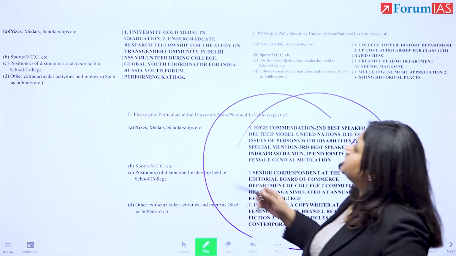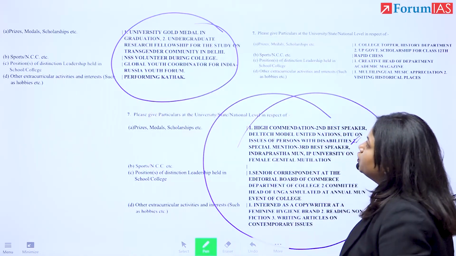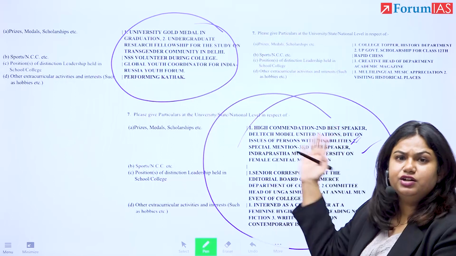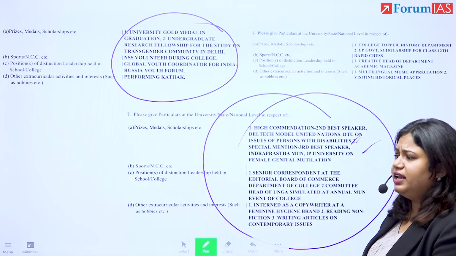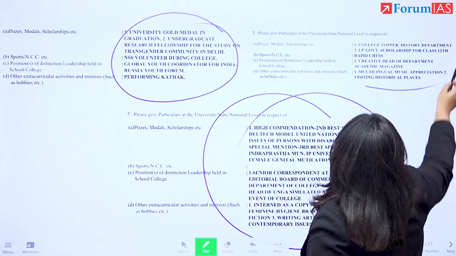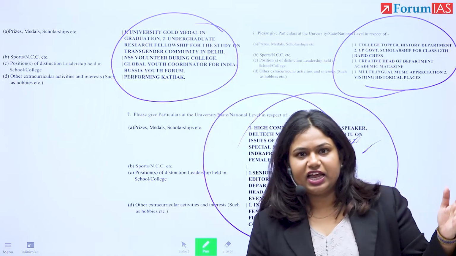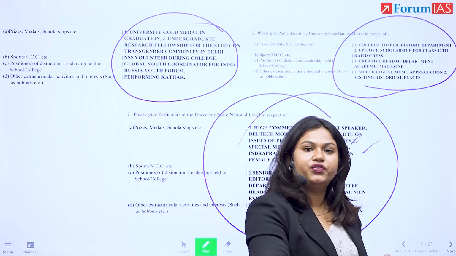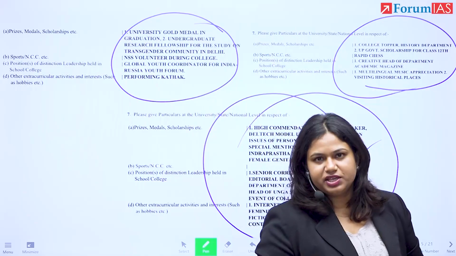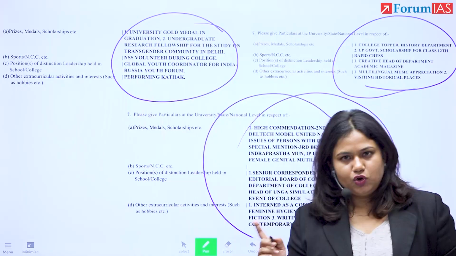Right? For example, this person who's an NSS volunteer, youth coordinator for Russia Youth Forum, working with the transgender community, is more inclined towards an administrative profile. Again, this person, creative head, multilingual, music appreciation, would be more interested towards an academic profile. Somebody who has a lot of achievement in the field of sports, more towards an IPS profile, right? So the sort of person that you are, that should reflect in your hobbies.